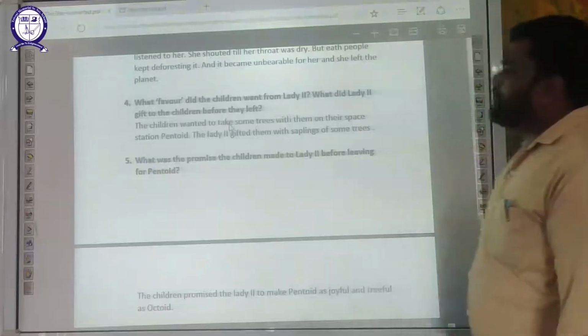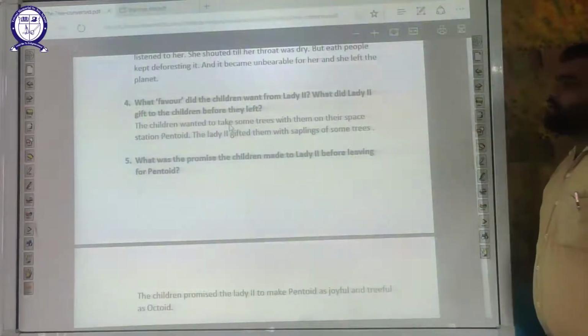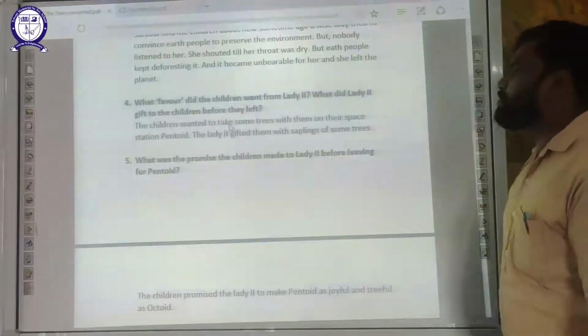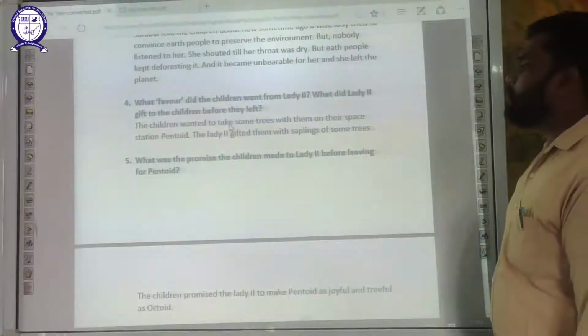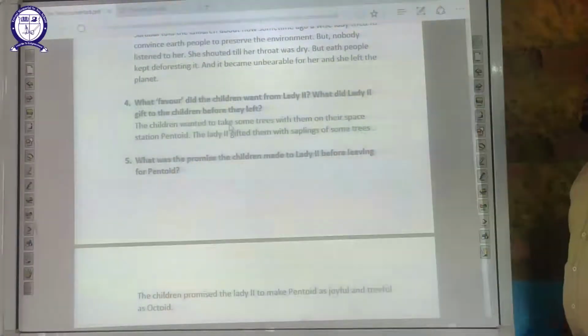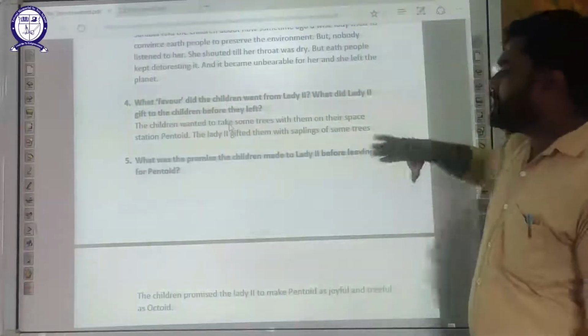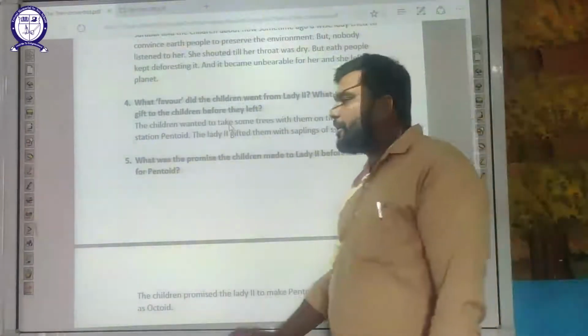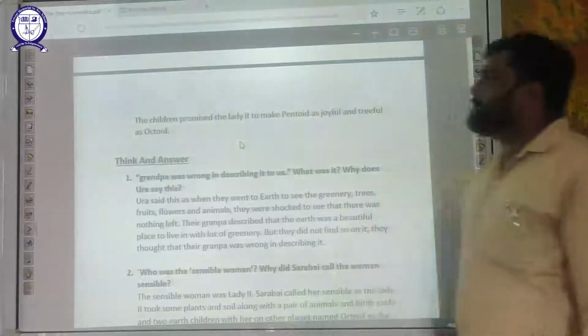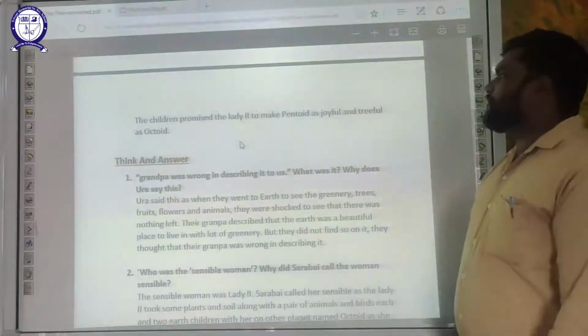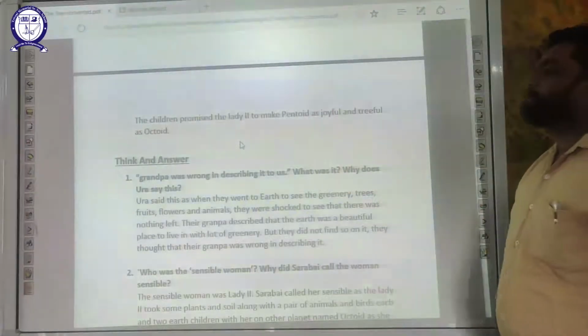What favor did the children want from Lady 2? What did Lady 2 give to the children before they left? The children wanted to take some trees with them to their space station Pentoid. Lady number 2 gifted them saplings of some trees. What was the promise the children made to Lady 2 before leaving for Pentoid? The children promised Lady 2 to make Pentoid as joyful and cheerful as Octoid.